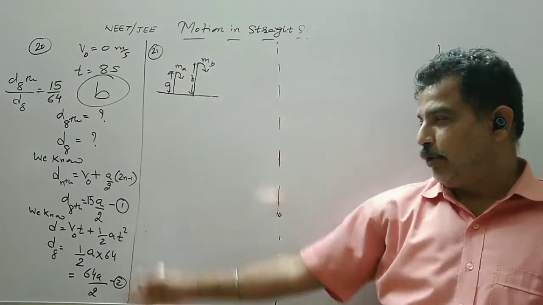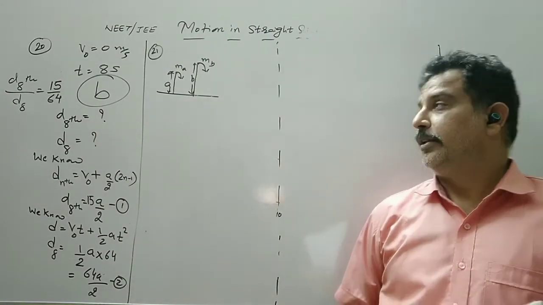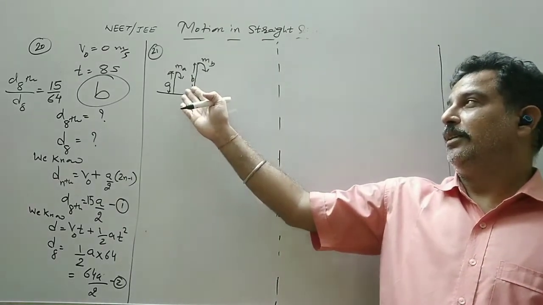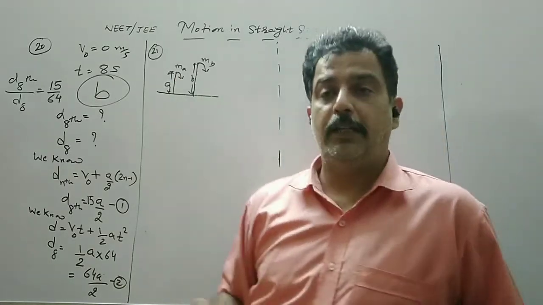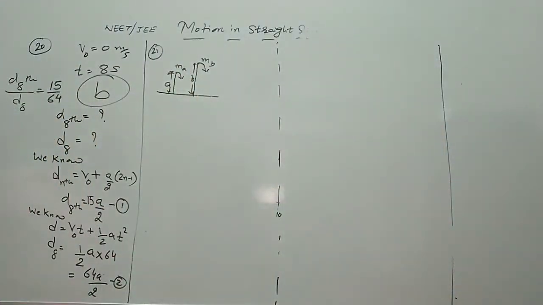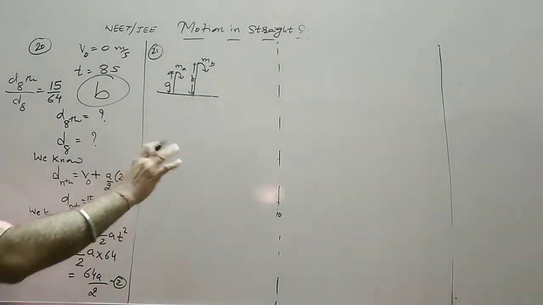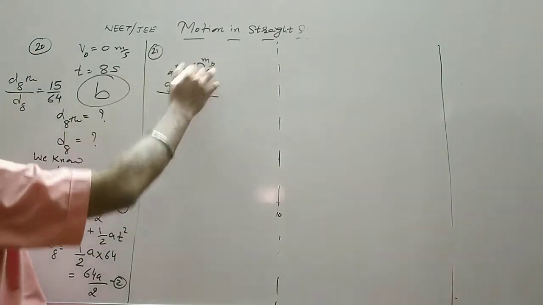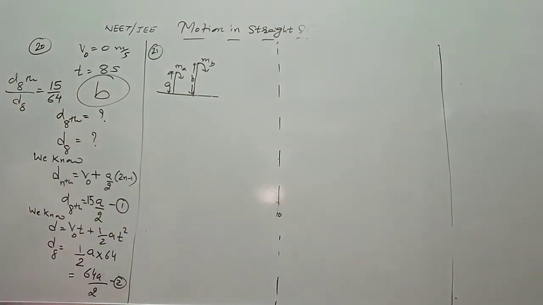Now we know that in equations of motion there is no mass. So mass will not have any effect because both the bodies are moving under the influence of the gravitational force, and if we assume there is a vacuum, then both the bodies should come down at the same speed. The time of fall will not depend on the mass, because while applying the equations of motion we don't deal with the mass.